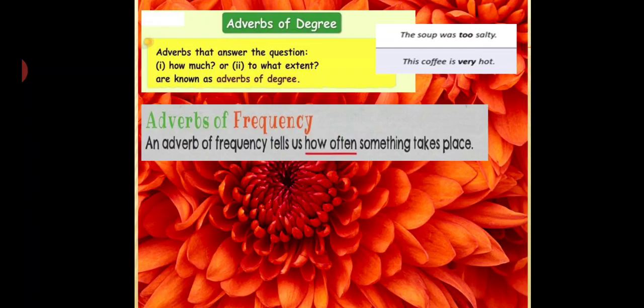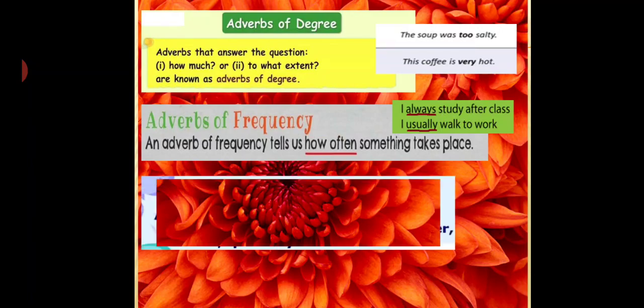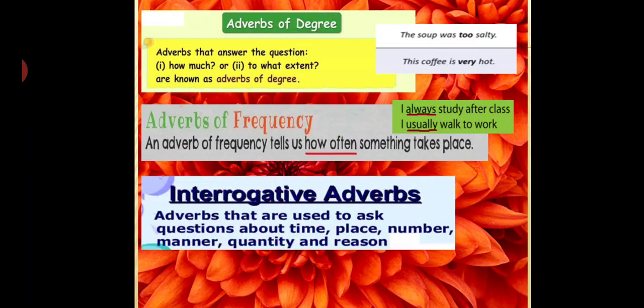Next, adverb of frequency. An adverb of frequency tells us how often something takes place. I always study after class. I usually walk to work. So always and usually are adverbs of frequency, meaning how many times you used to do something. Next, interrogative adverbs.